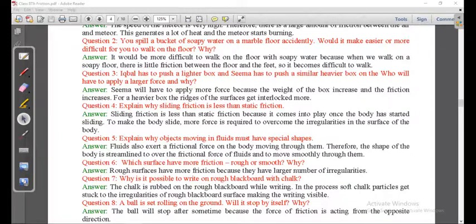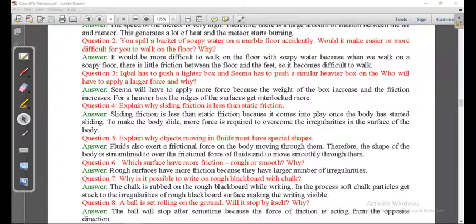Explain: fluids also exert a frictional force on the body moving through them. Therefore, the shape of the body is streamlined to overcome the frictional force of fluids and move smoothly through them.